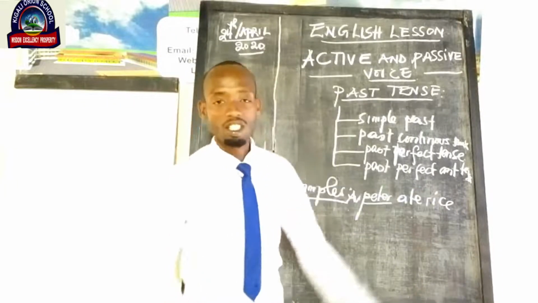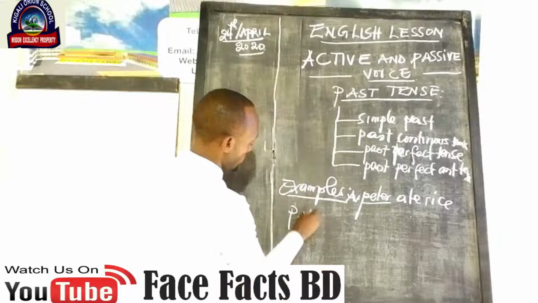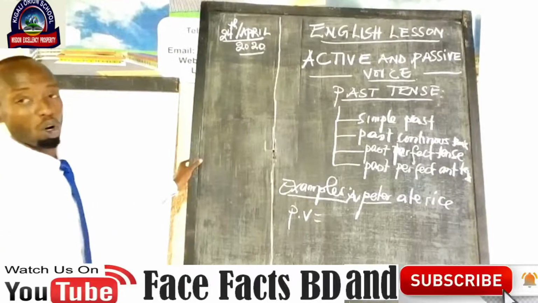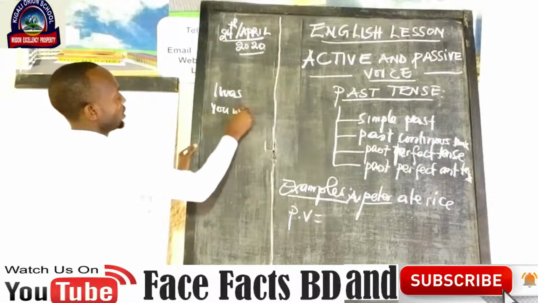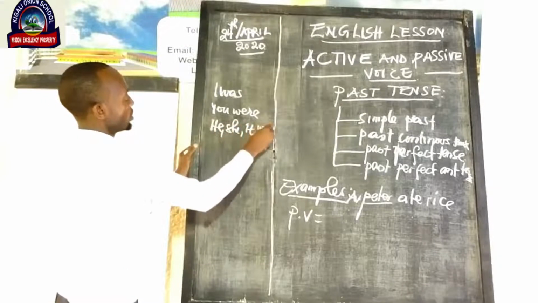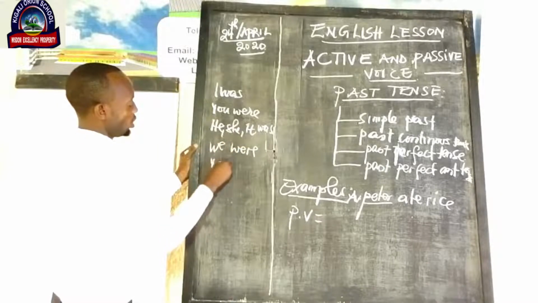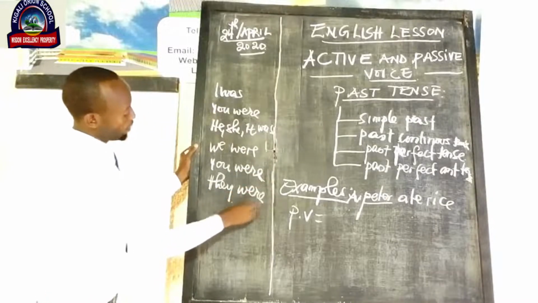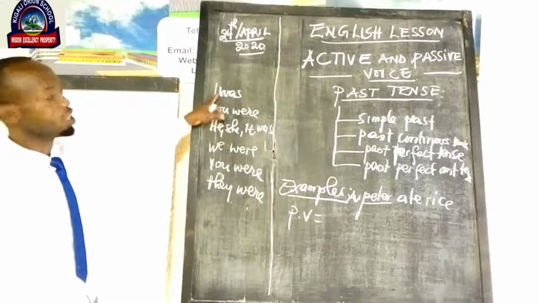Now, how can we change this tense into passive voice? Here, by changing this tense into passive voice, of course, as we did last time, we have to know verb to be in simple past. You say, I was, you were, he, she, it was, we were, you were, and they were. These are the auxiliaries of verb to be in simple past.